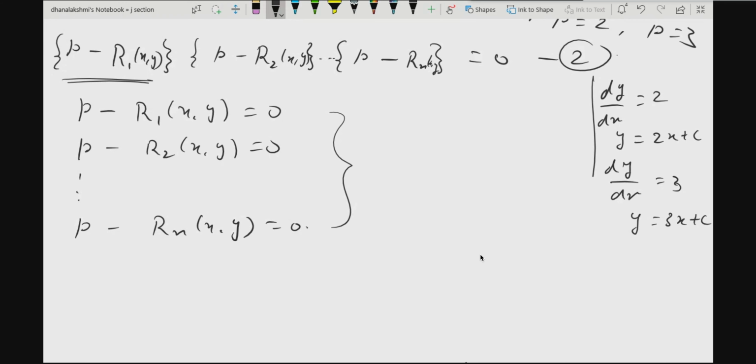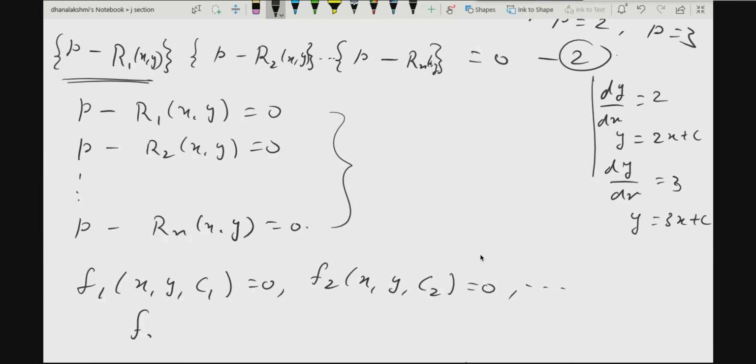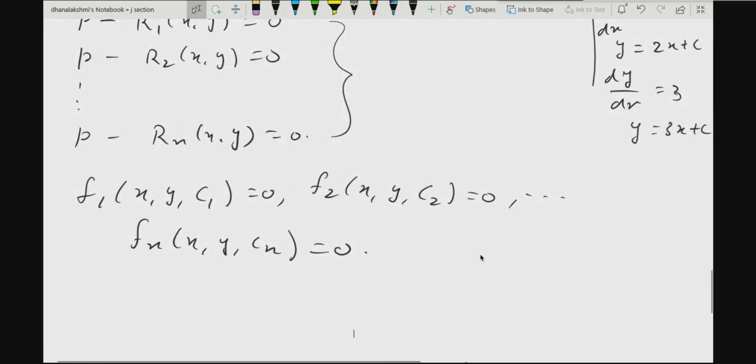So for the first factor, I will get some solution in terms of x, y and a constant. For the second factor, I will get a solution in terms of x, y and a constant. In that way I will get n solutions, I mean for each one of these, fn in terms of x, y and a constant. So for each of these you have written a different constant, where C1, C2, Cn are arbitrary constants of integration.